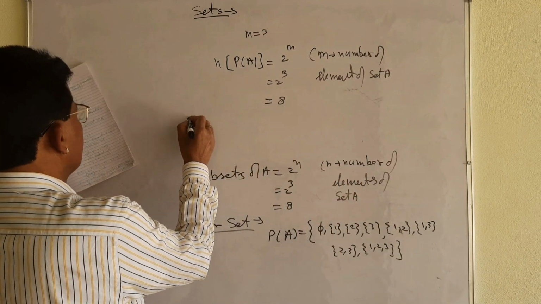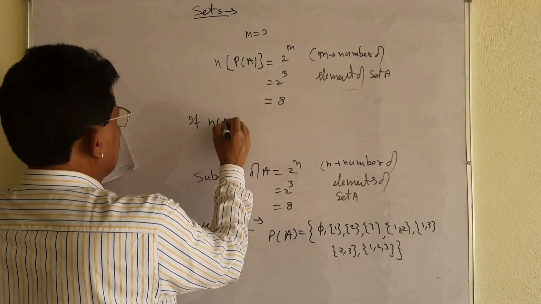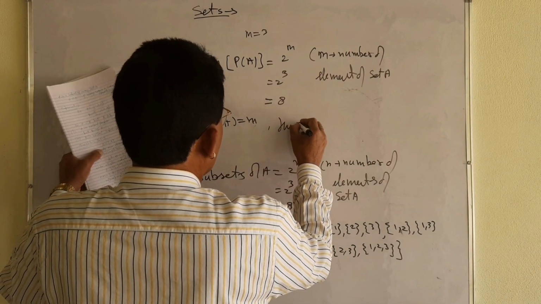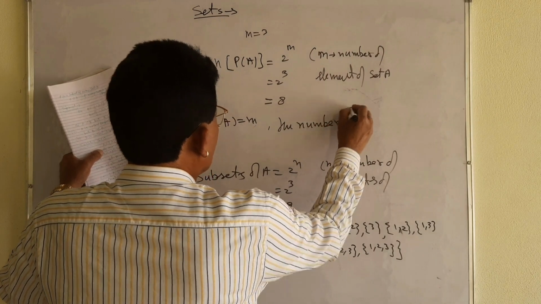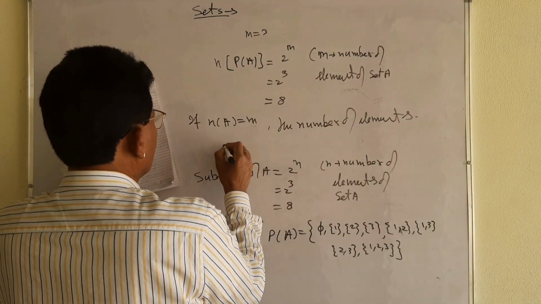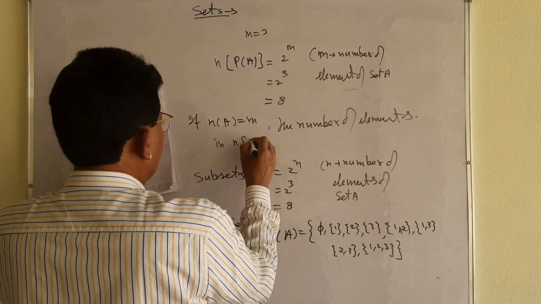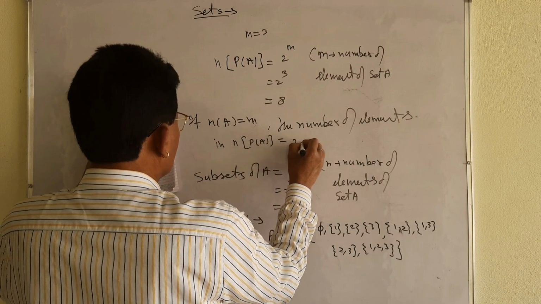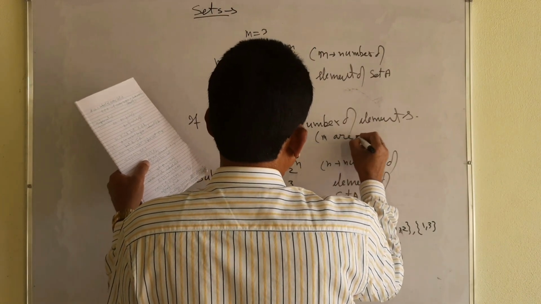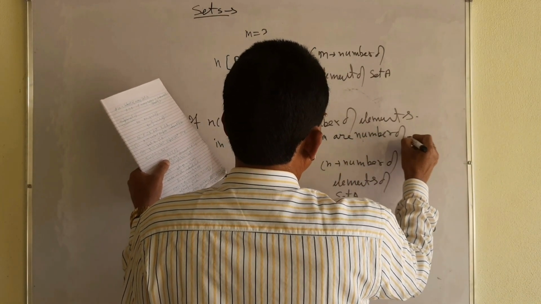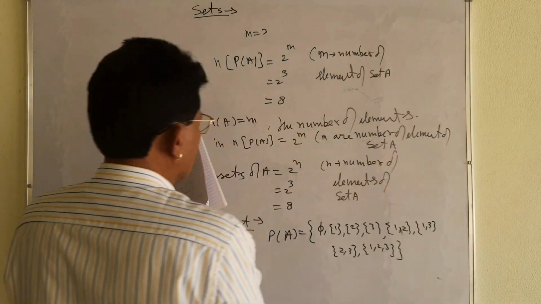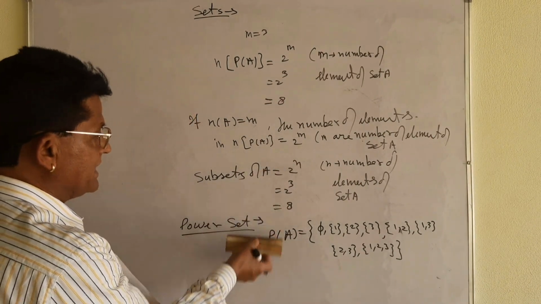So what will we write? If the number of elements of the set A is equal to m, I am writing the standard definition, then the number of elements of the power set of A will be equal to 2 to the power m, where m is the number of elements of set A. Each and everything regarding the power set I have explained by taking the example.